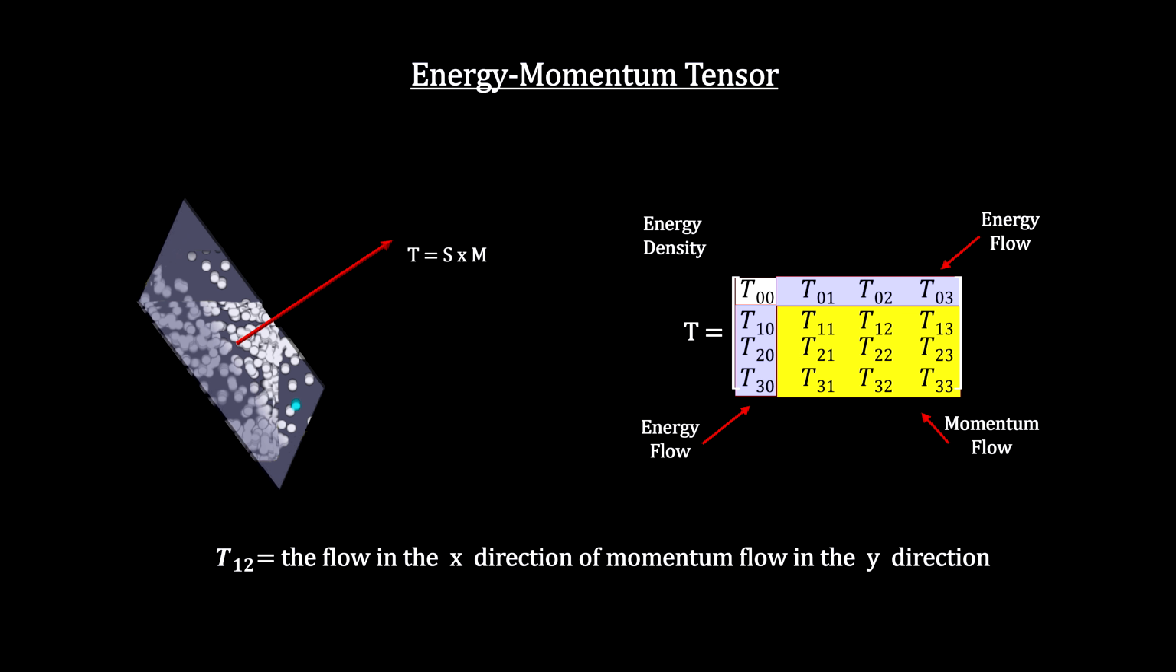For example, T12 keeps track of the flow in the x direction of momentum in the y direction. These are caused by pressure and stress at each surface.